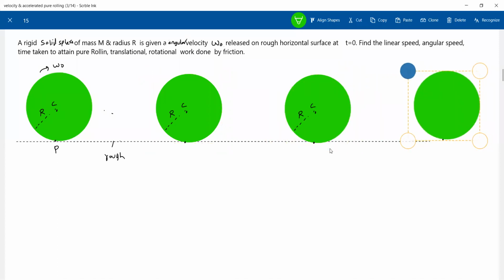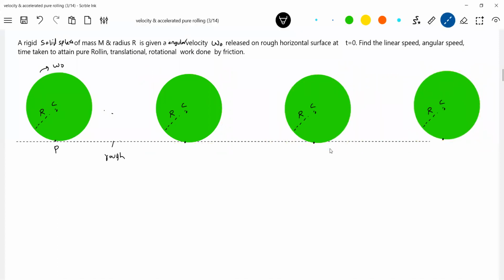It's a very easy topic, nothing to do. The only thing is you should understand the general aspect of this, nothing big. Let's get into the problem. How to predict the direction of velocity of point P? Because of the velocity given, the velocity of the point of contact will be backward.